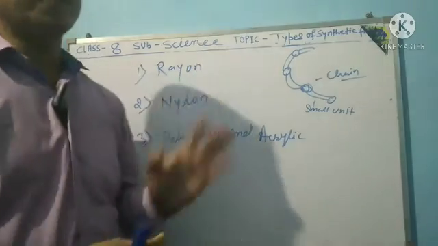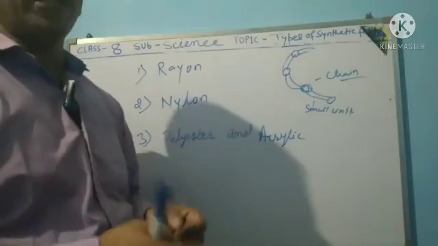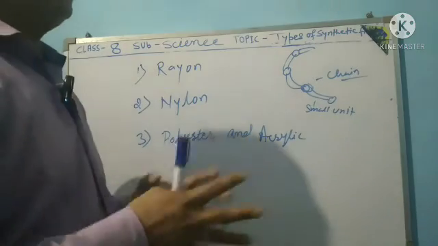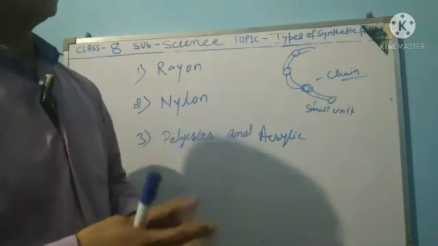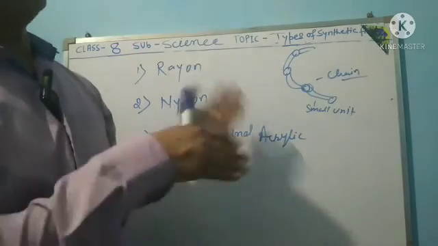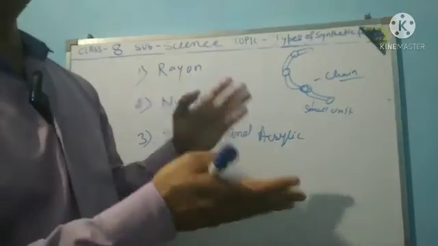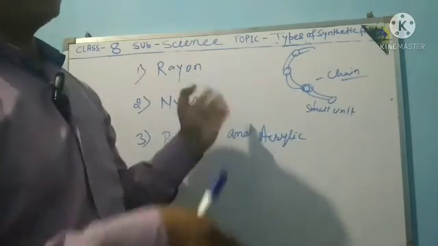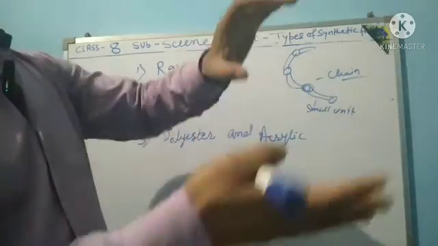Rayon has the property of silk and is obtained by chemical treatment of wood pulp. Earlier we studied how silk thread is obtained from the silk moth.